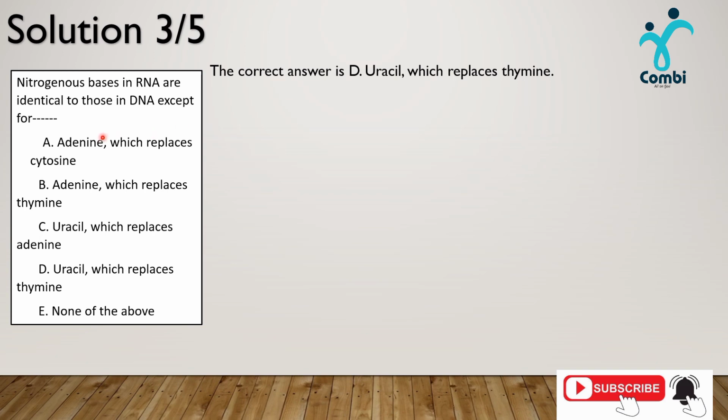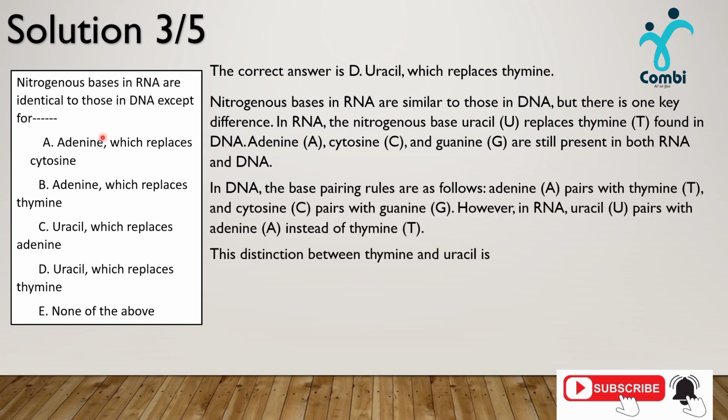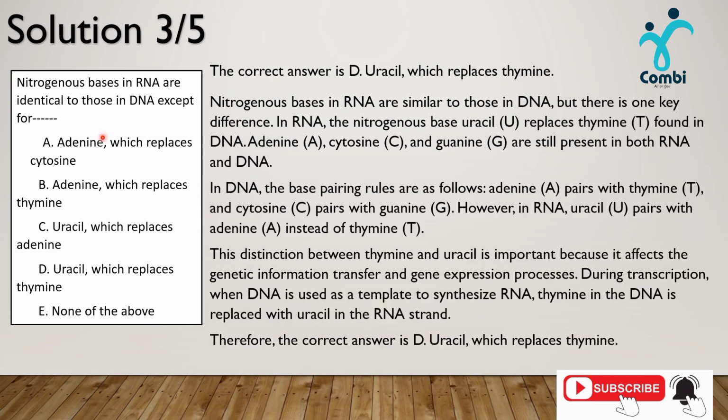Let's see. Here is why D is considered our answer. We have the explanations here. Nitrogenous bases in RNA are similar to those in DNA, a point for us to note, but there is one key difference. We now see how we organize these nitrogenous bases and why D, uracil, which replaces thymine, is the right answer. Here you can pause to further understand. Let's move now to the next question.